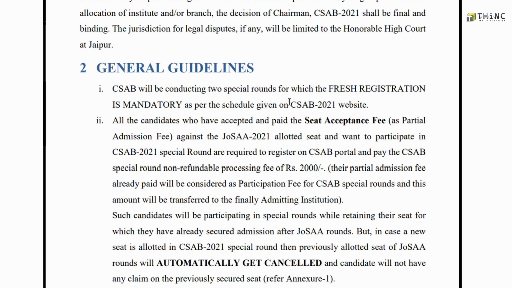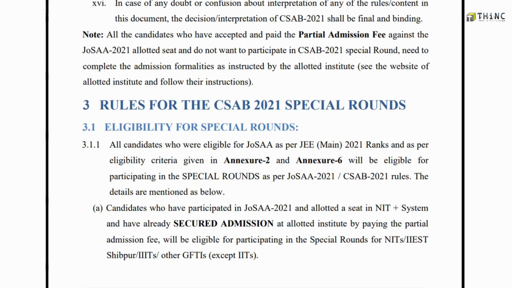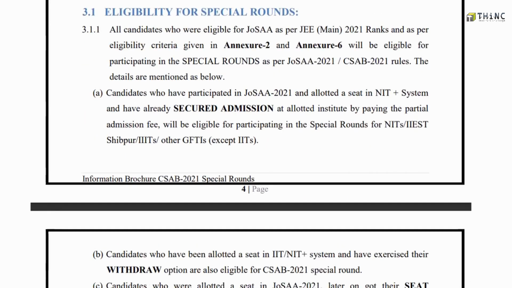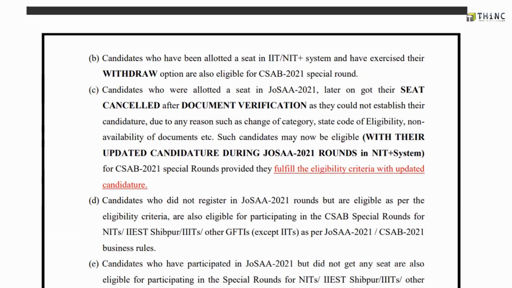Now let's move on to the eligibility criteria for participating in the special rounds. Regarding eligibility, all candidates who are eligible for JoSAA as per the JEE Main 2021 ranks will be eligible for participating in the special rounds of CSAB also. That is a very important point. Another set of candidates is those who have been allotted a seat in an IIT or NIT and have exercised their withdraw option; they are also eligible for the CSAB process.